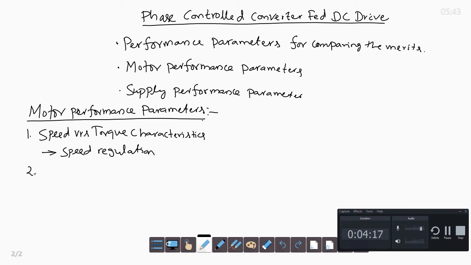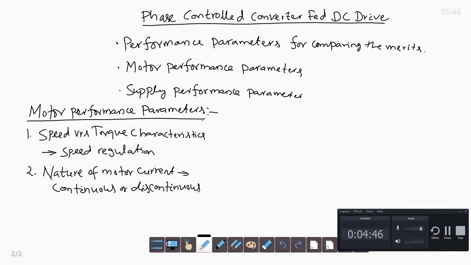The second one is the nature of motor current, that means continuous or discontinuous. It decides the dynamic behavior, or you can say the transient response.